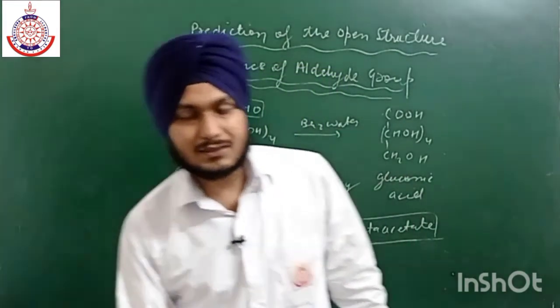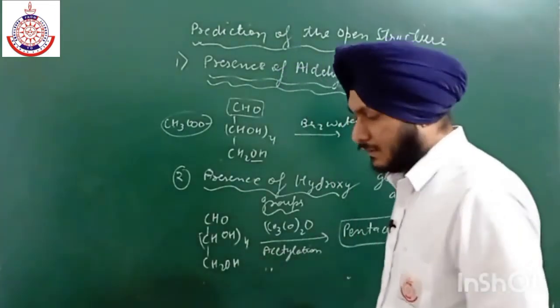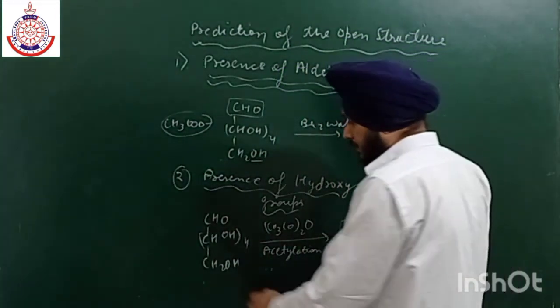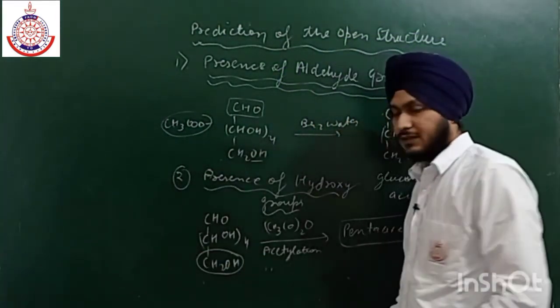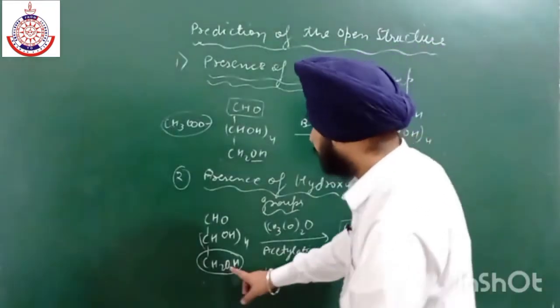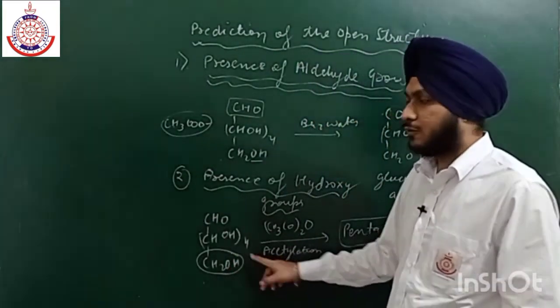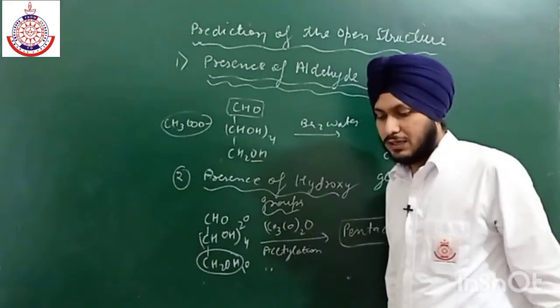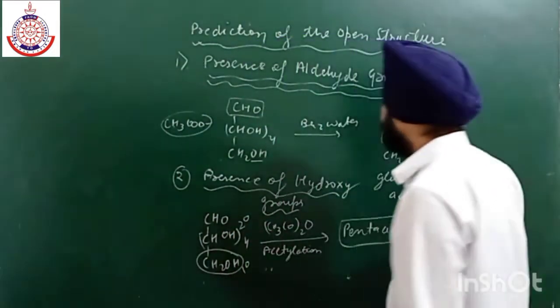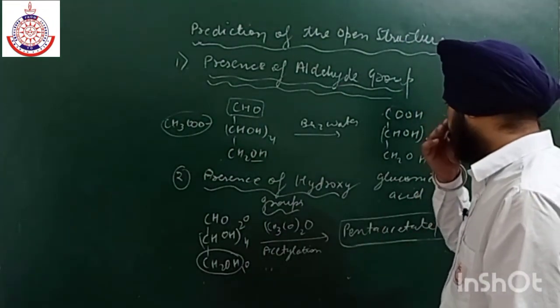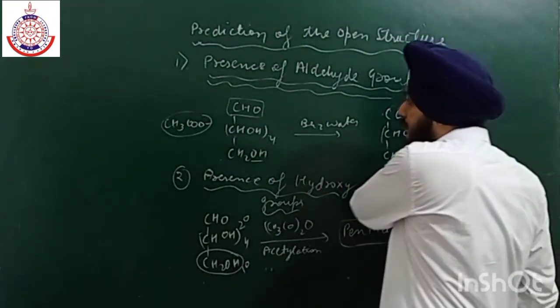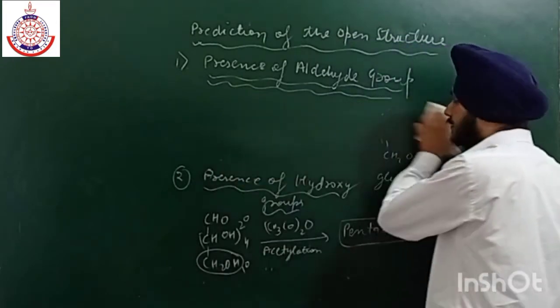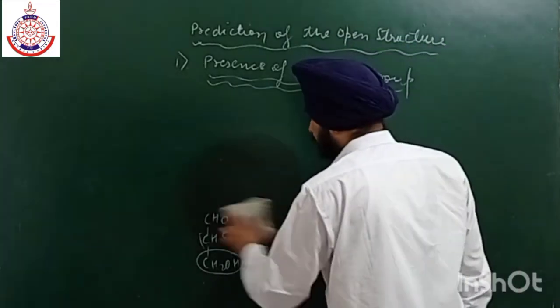Next we have to predict the last one. There is a large difference between this OH group and these OH groups. These 4 OH groups are of 2 degree and this OH group is of 1 degree. As we all know, on reaction with a mild oxidizing agent, it leads to the formation of gluconic acid.